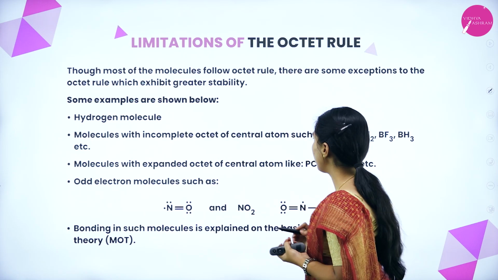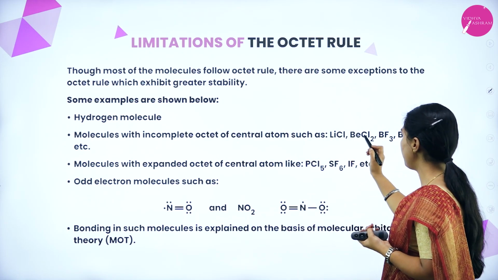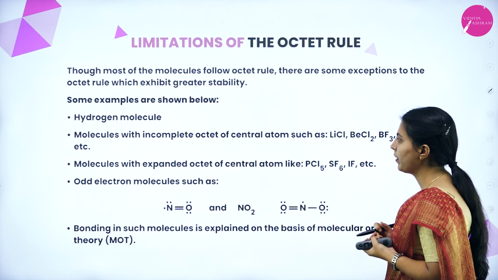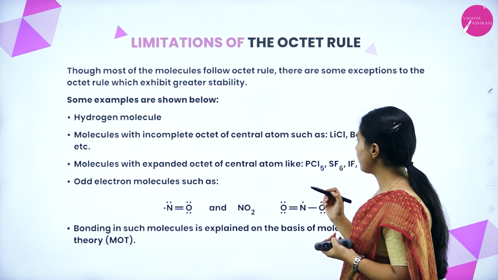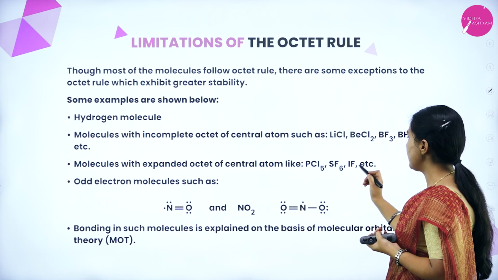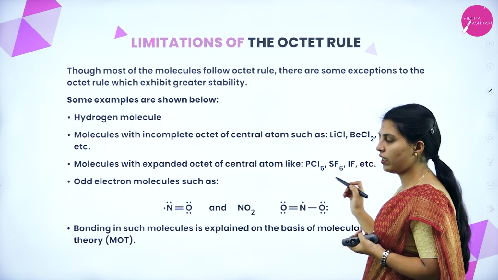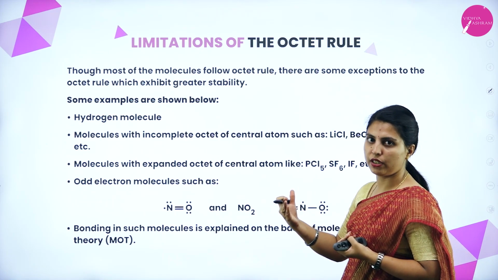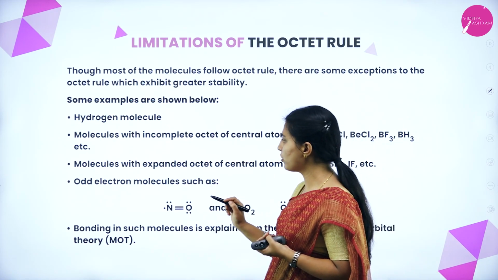Molecules with an incomplete octet of the central atom, such as LiCl, BeCl2 and BF3, will also form. Molecules with an expanded octet of the central atom, like PCl5, SF6 and IF7, are also stable.